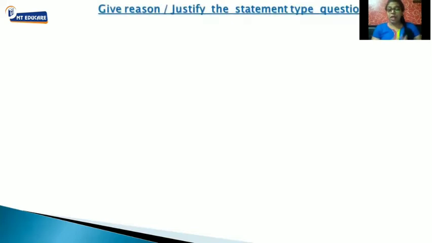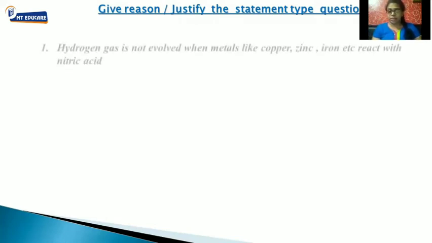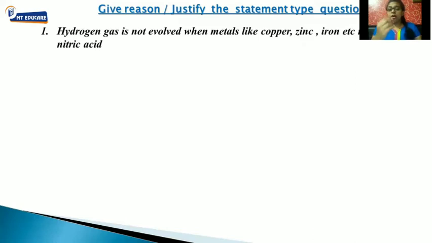Okay. The next type of question which can be asked in section B is give reason, or they might ask you to justify the following statement. The first question we can relate is: hydrogen gas is not evolved when metals like copper, zinc, iron, etc. react with nitric acid.